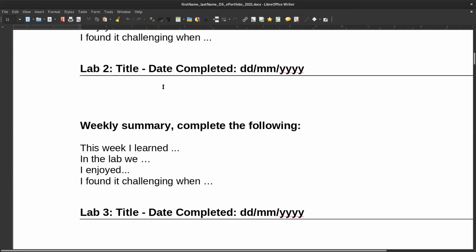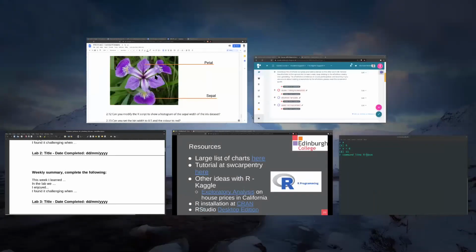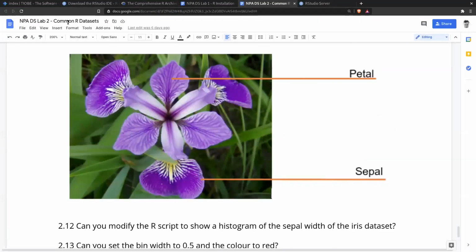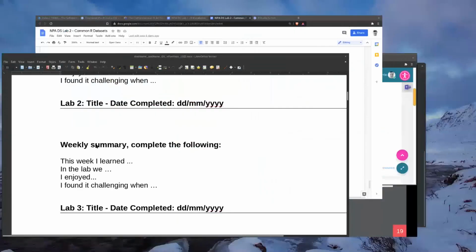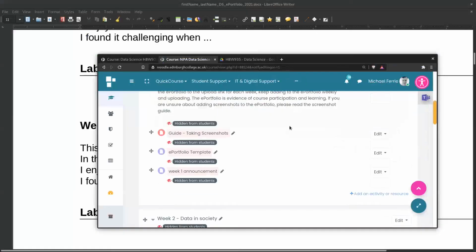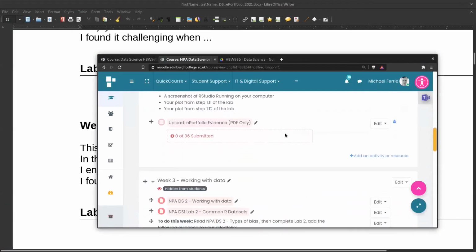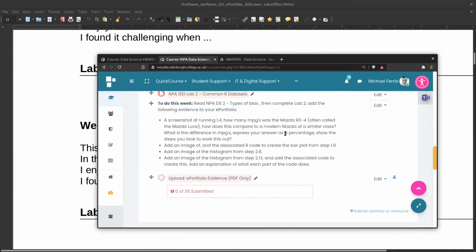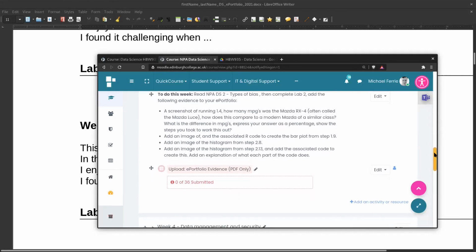So for lab 2, for example, let's say I want to add in my evidence for the ePortfolio for lab 2. I'll get the title of the lab, which is Common R Datasets. So I would just change that to Common R Datasets. I'd put the date that we did this in. I'd then go and check the Moodle and see what was required for that week. So if we scroll to this week, we have what we want to do.